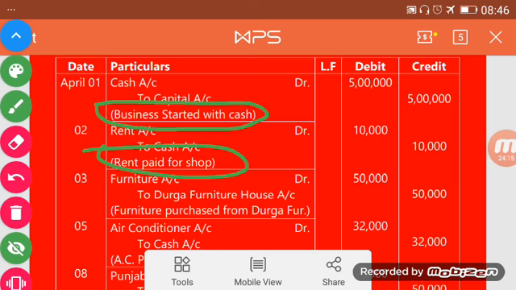I hope you have understood properly how the transactions are recorded in the books. In the next video we will discuss some difficult level transactions and various situations, and we will record those transactions in the next video.